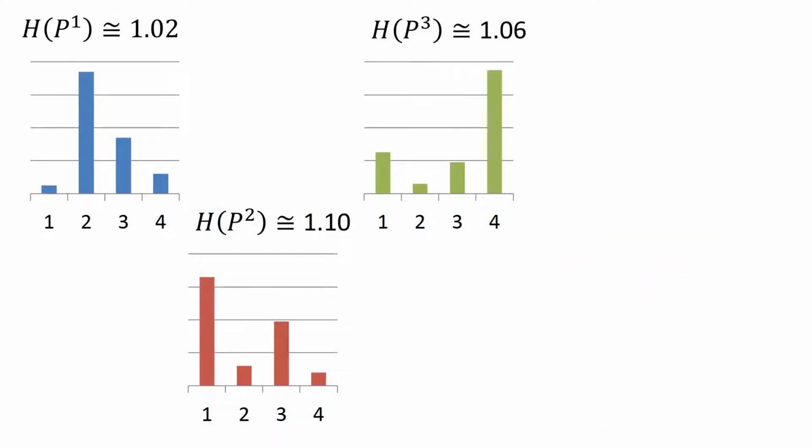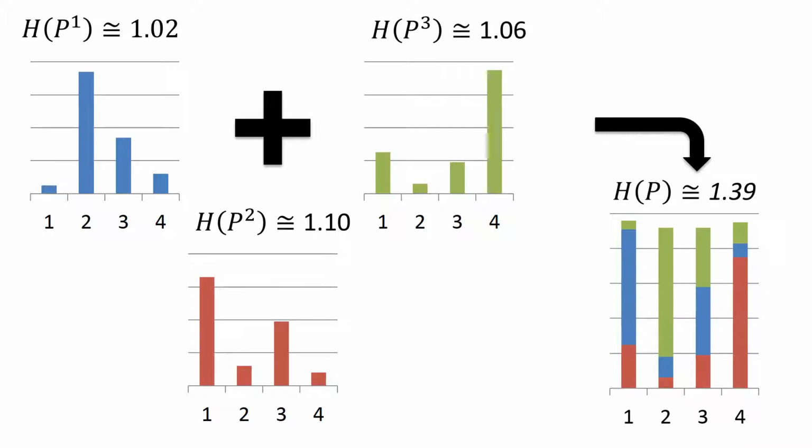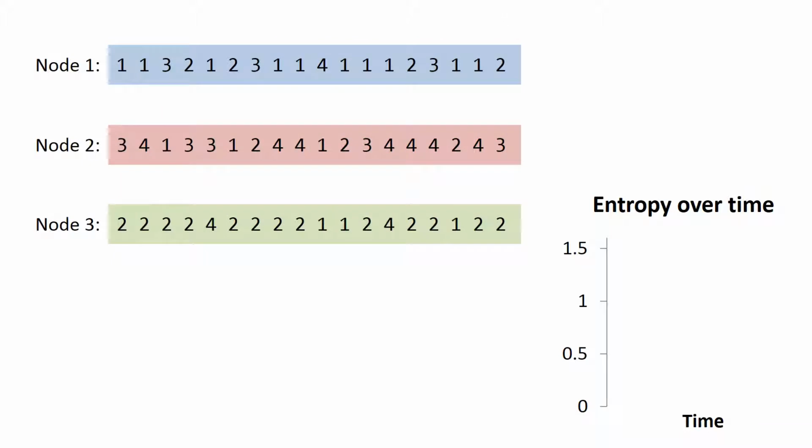With multiple distributed data sources, it is difficult to infer the global entropy from the local entropies. Local entropies can be low, yet the combined entropy is high. Continuous entropy estimation in distributed data streams is even more challenging.